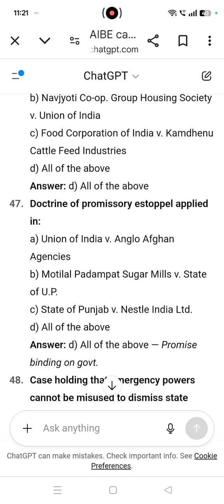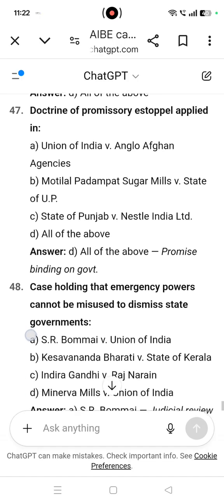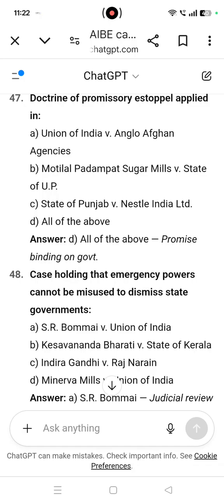Doctrine of promissory estoppel applied in Union of India versus Anglo-Afghan Agencies. Motilal Padampat Sugar Mills versus State of UP. State of Punjab versus Nestle India Limited. All of the above. That is promise binding on government.